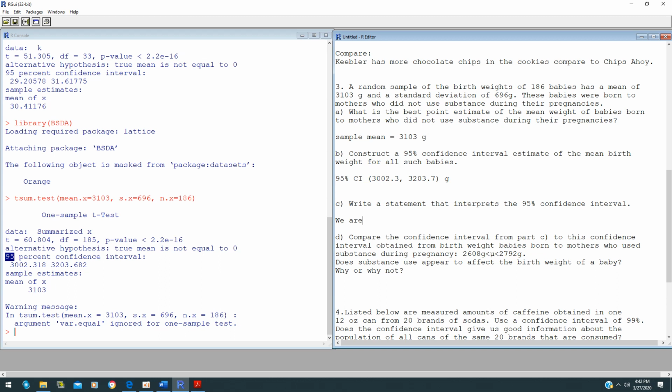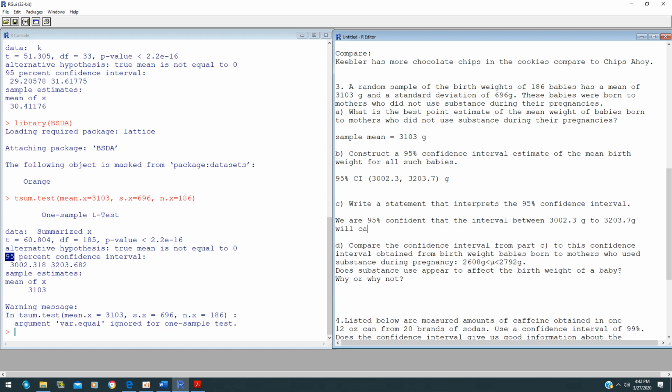In order for us to interpret this, we have to write: we are 95% confident that the interval between 3002.3 grams to 3203.7 grams, that's the interval that you just found earlier, will capture the true value of the population mean.